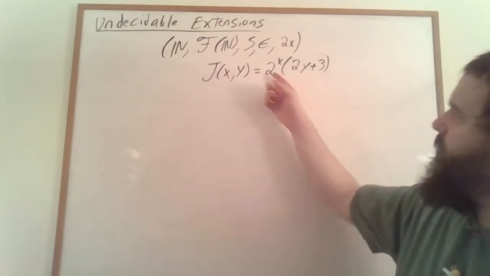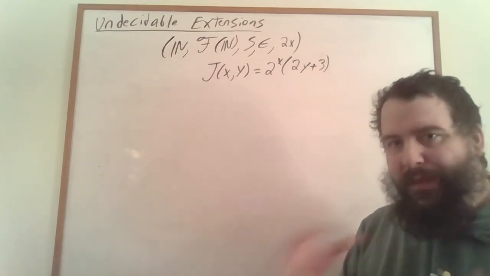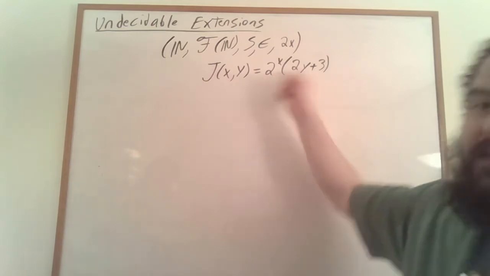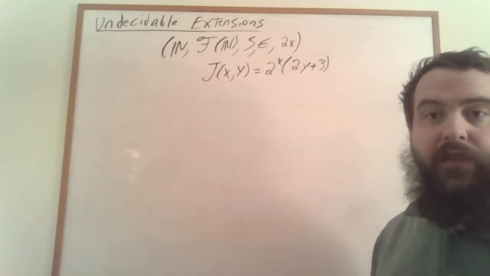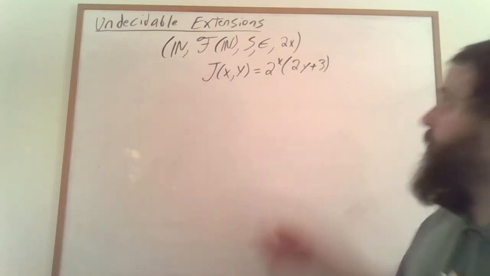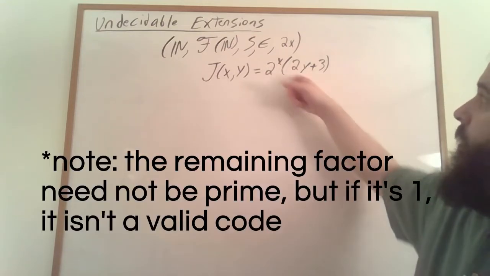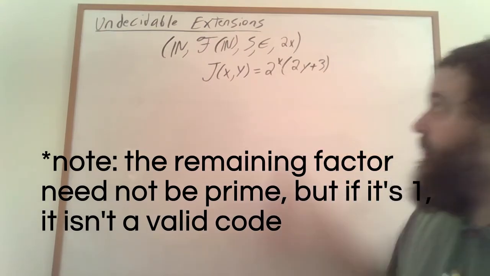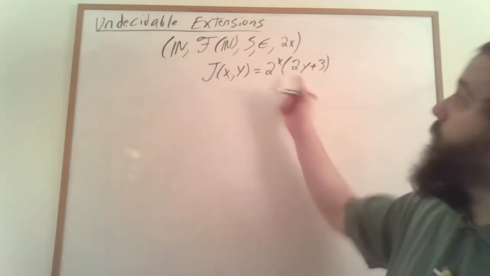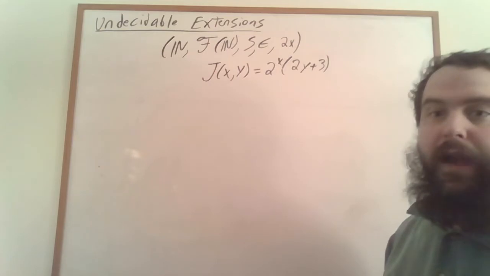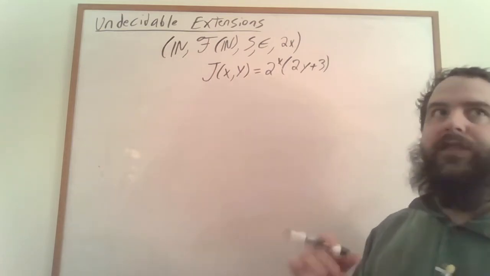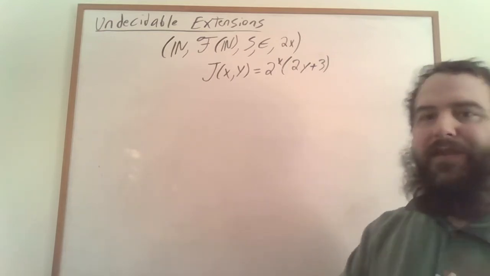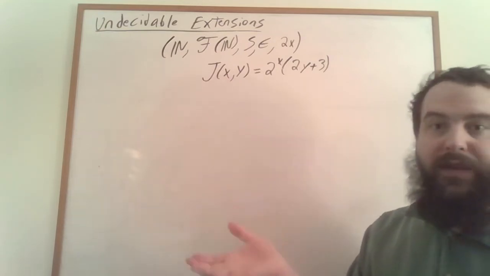And we can't talk about this directly, but we'll be able to, using codes, be able to talk about these numbers here. Of course, this is unique by the uniqueness of prime factorizations. If I have a number, I just take its prime factorization. I look at the power of 2, that's going to give me x. And hopefully there's only one other factor, and that factor is an odd number, and that's going to give me y. And we'll call the numbers that we construct in this way codes for these particular pairs, just for clarity's sake. It's helpful to be able to distinguish between numbers that are meant to represent pairs and just numbers by themselves that maybe we want to be elements of pairs.